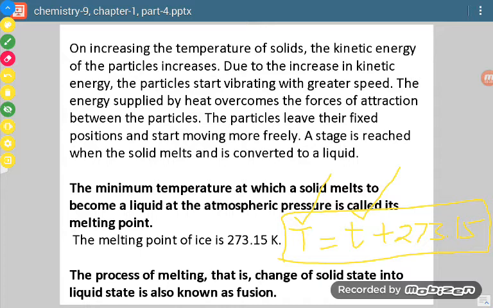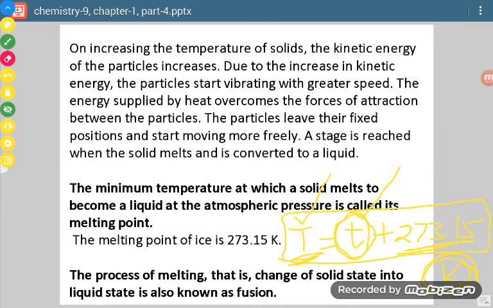So if a question is asked to convert 10 degrees Celsius into Kelvin, what are we going to do? We will put just the numerical value of degree Celsius here. Then we will add 273.15, and whatever comes, we will write capital K. So that will be the temperature in Kelvin scale.